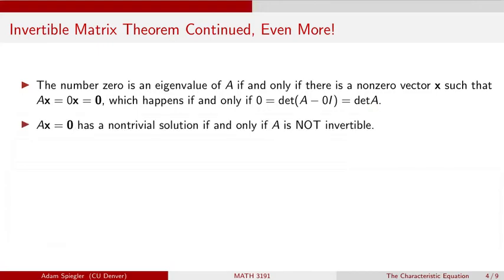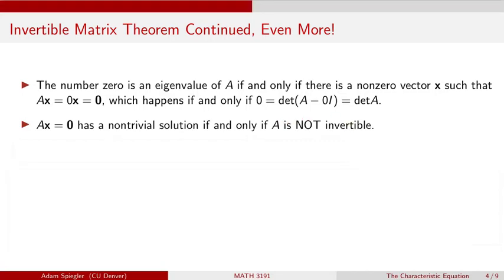And let's take a look at some of the other statements in this invertible matrix theorem. From this previous bullet, we see that lambda equals 0 is going to be an eigenvalue if and only if the homogeneous matrix equation Ax equals the 0 vector has a non-trivial solution. And from the invertible matrix theorem, this tells us that the homogeneous equation Ax equals 0 has a non-trivial solution if and only if A is not invertible.